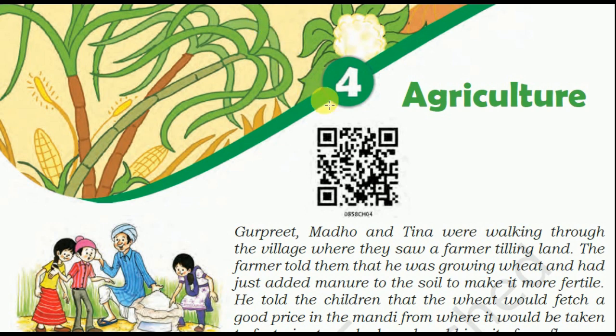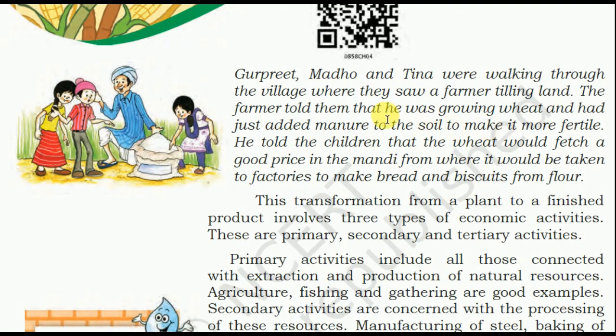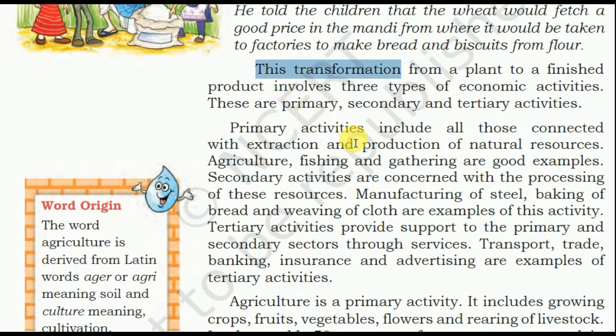Let's start it, friends. Agriculture. This transformation from a plant to a finished product involves three types of economic activities. These are primary, secondary, and tertiary activities. Primary activities include all those connected with extraction and production of natural resources. Agriculture, fishing, and gathering are some examples. These activities come in the primary activities.